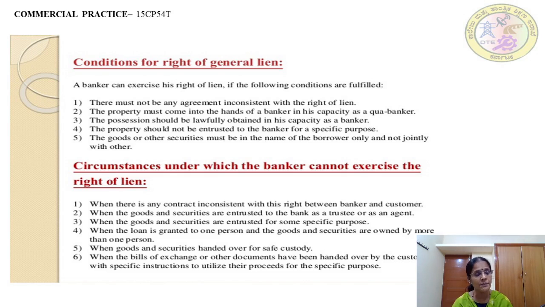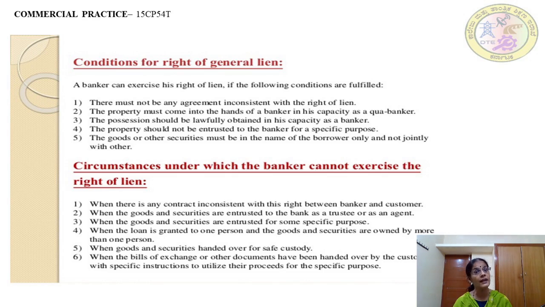And no lien can be exercised to which the customer has no valid title. That means he is not a real owner. That is what I explained in one of the points. He is not a real owner, so you cannot exercise the lien, general lien on it. Sometimes you have received some money on the sale of something. Even that cannot be exercised for general lien. So these are the situations and circumstances under which a banker cannot exercise his right of general lien.